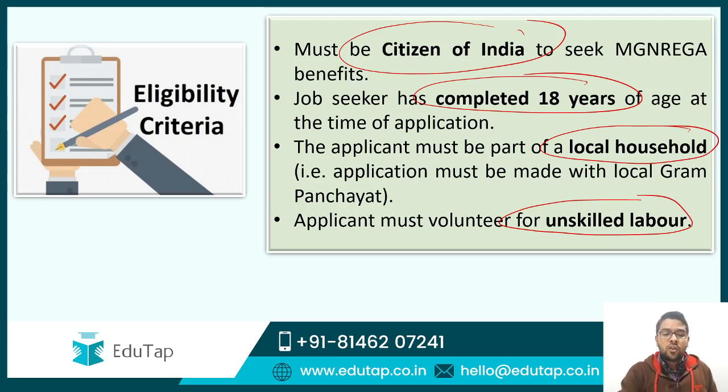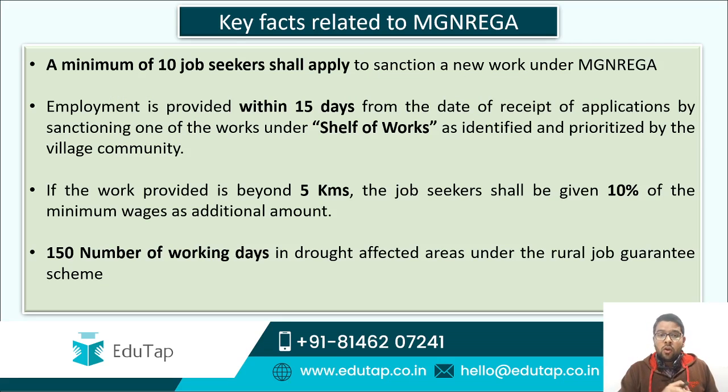Guys, unskilled labor means that you do not require any specialized training or any specialized skills to do your job. You only need simple tools, so the work will be of unskilled nature. So guys, this is about the eligibility criteria, that you must be citizen of India, completed 18 years of age and must be part of a local household. Now guys, we talk about some key facts related to MGNREGA.